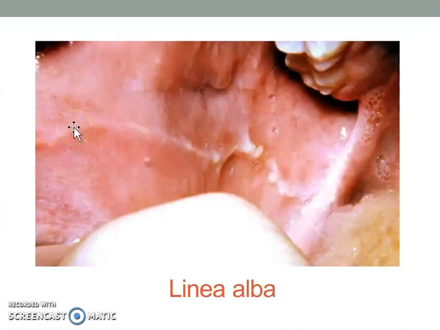These lesions exist in you, in me, in many of us. In fact, in 13% of the population, there are prominent whitish lines along the occlusal plane. The lines here can be straight or slightly rugged, like this picture here, depending on the occlusion of the patient, right?